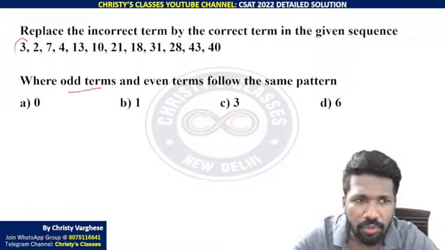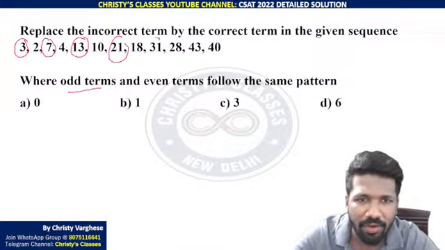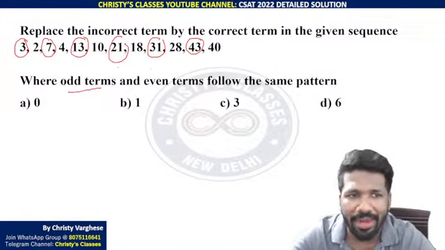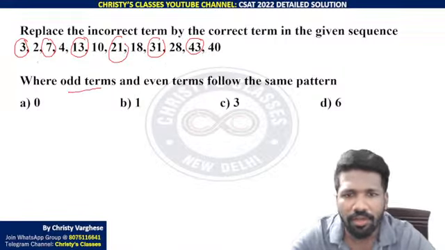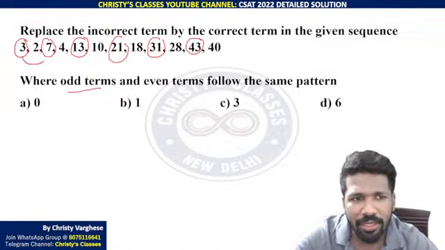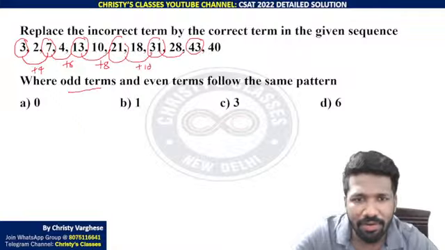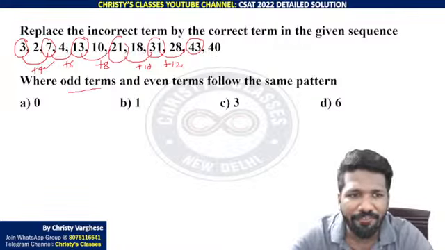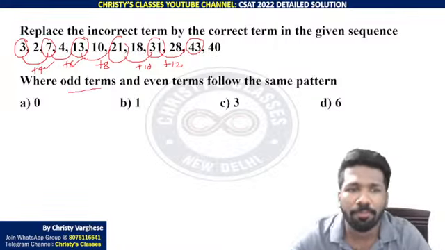Means terms on odd positions, that is 3, 7, 13, 21, 31, 43, follow a pattern. And even terms also follow the same pattern. So what pattern is here? 3 and 7. 3 plus 4 is 7. 7 plus 6 is 13. 13 plus 8 is 21. 21 plus 10 is 31. 31 plus 12 is 43. That is, the difference is following an arithmetic progression.